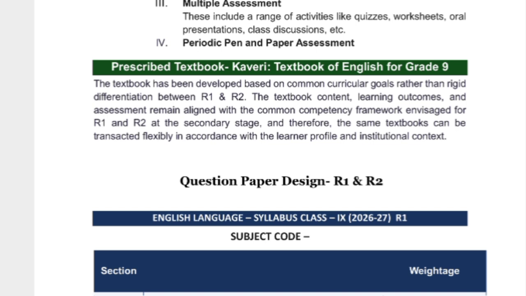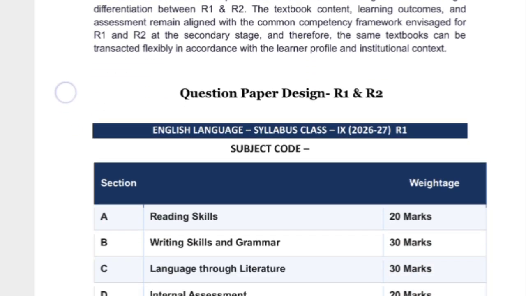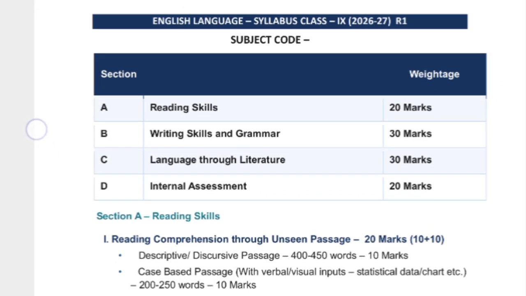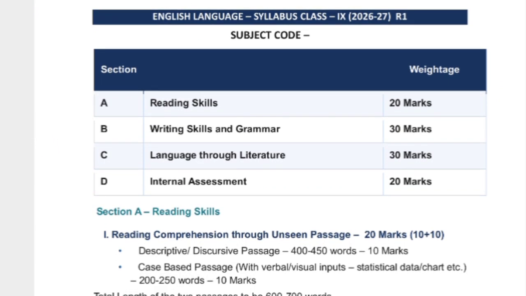The textbook has been developed based on common curricular goals rather than rigid differentiation between R1 and R2. So here we have to find out what changes have come. First, the question paper design is given for the English language syllabus, class 9th. The subject code is not given, but if you check the weightage, reading skills is 20